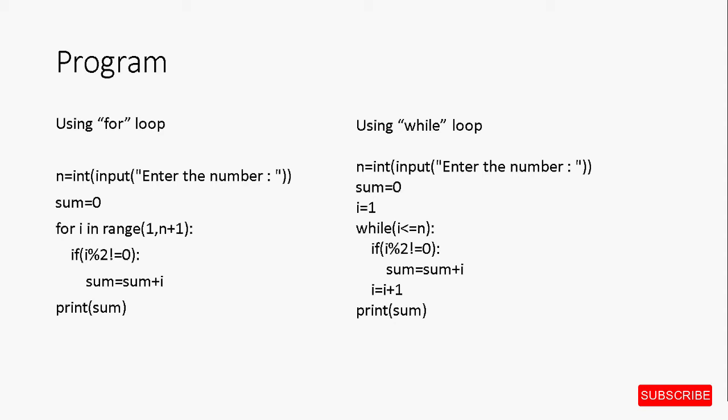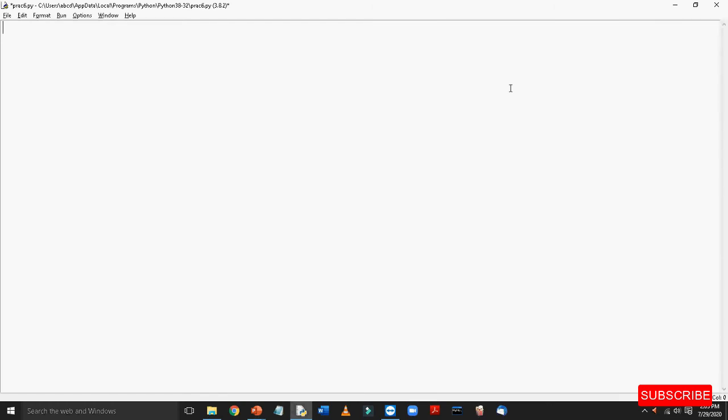Let's see this in Python now. n equal to int input, enter the number. sum equal to 0, i equal to 1, while i less than equal to n, if i percentage 2 not equal to 0, sum equal to sum plus i, i is equal to i plus 1, print sum.